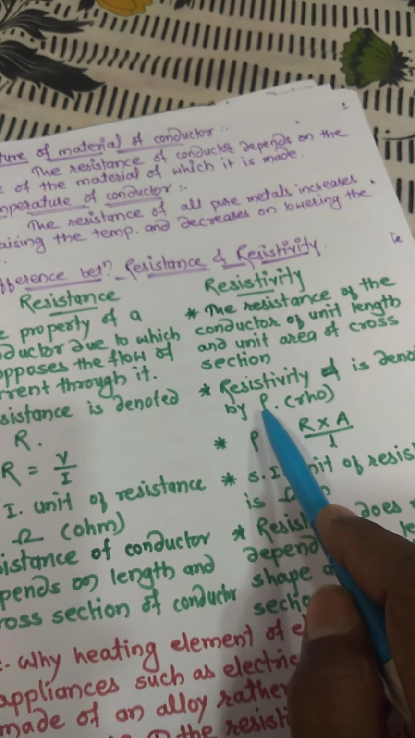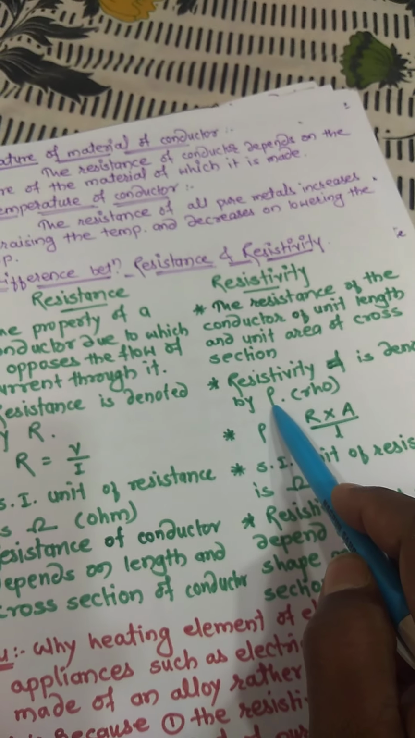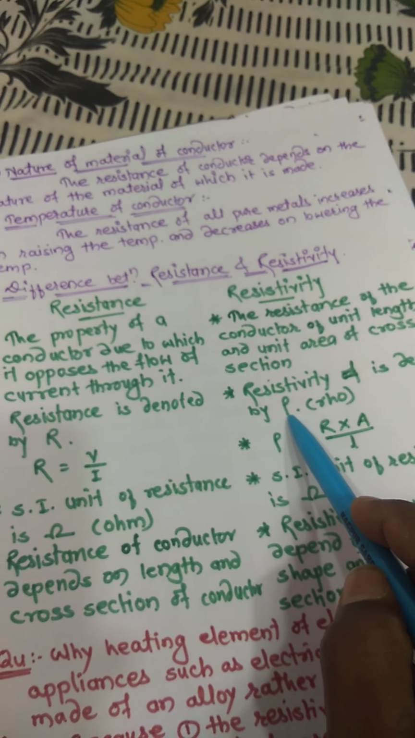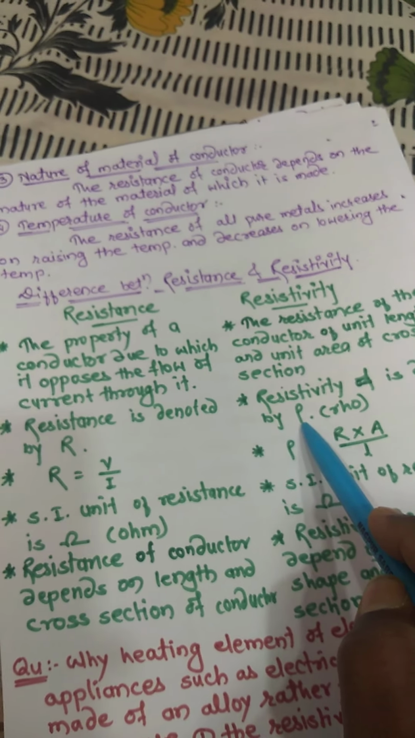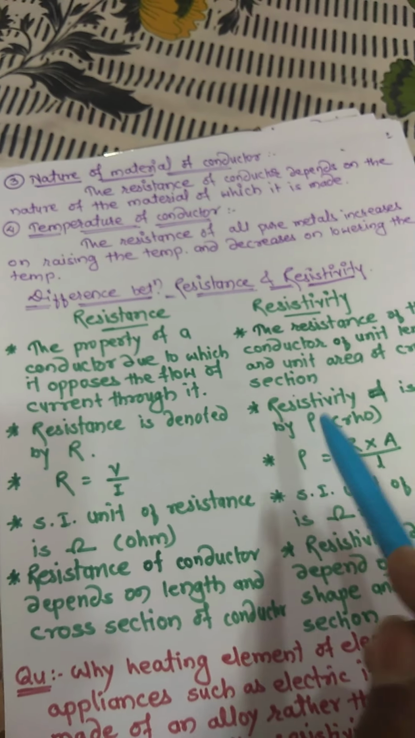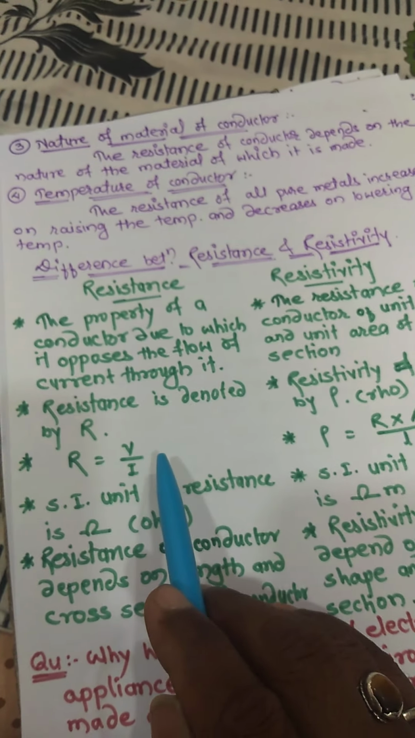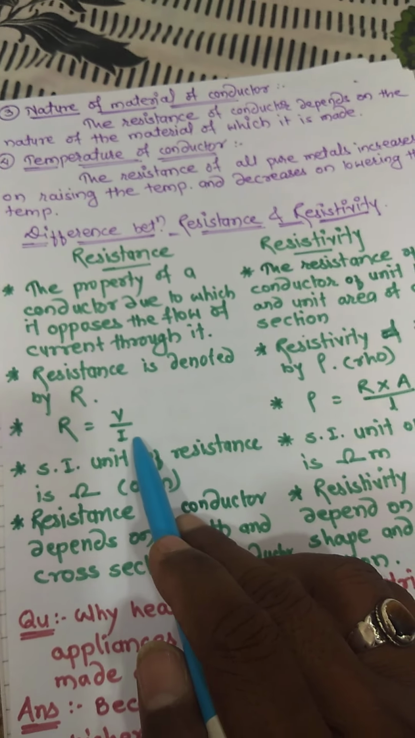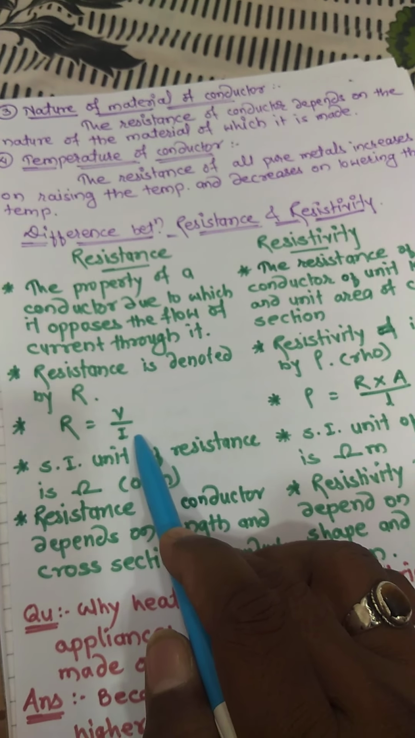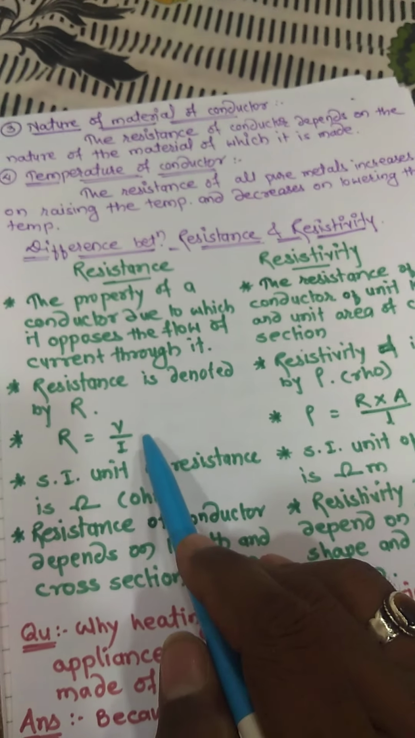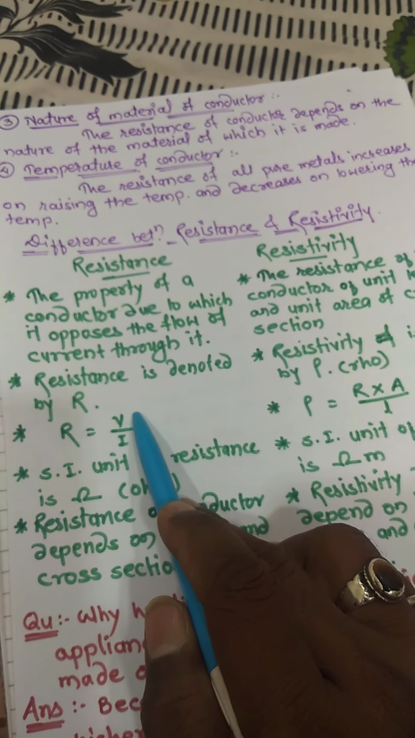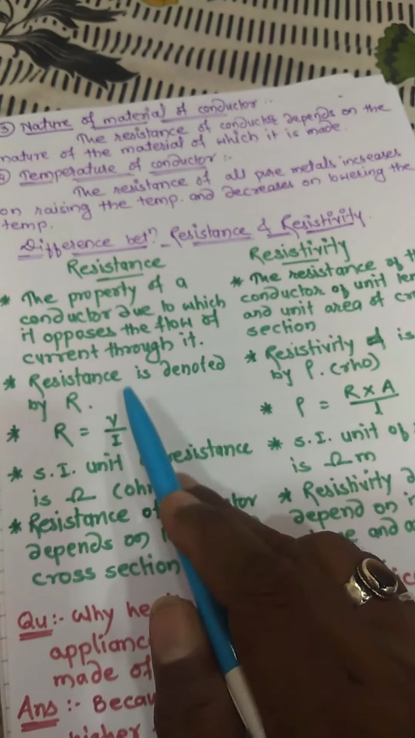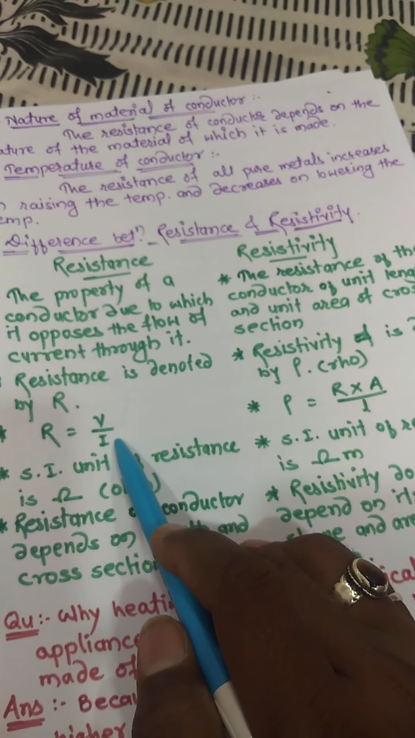Next, resistance is denoted by the capital letter R and resistivity is denoted by the letter rho. It is not P; it looks like a P, but it is the symbol rho. So what is the formula for resistance? R equals V by I is the formula to find the value of resistance. V stands for potential difference, I stands for current.